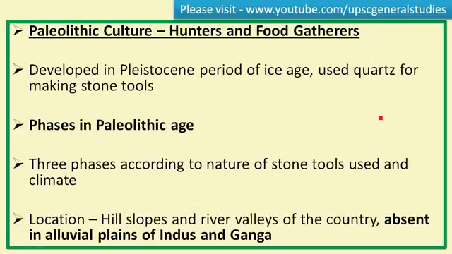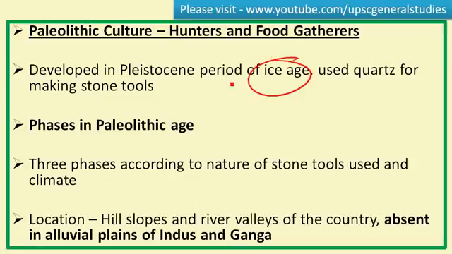Welcome friends. In this video let's continue the Paleolithic culture, also called Old Stone Age culture. The people in this period were practicing hunting and food gathering, so they are called hunters and food gatherers. This Paleolithic culture started during the Pleistocene period of the Ice Age.